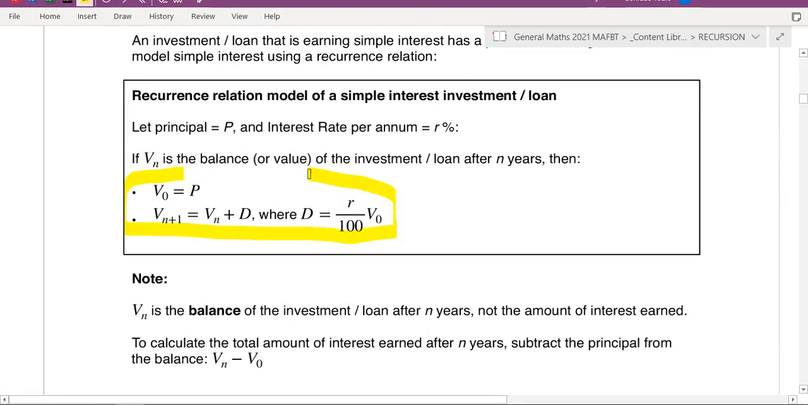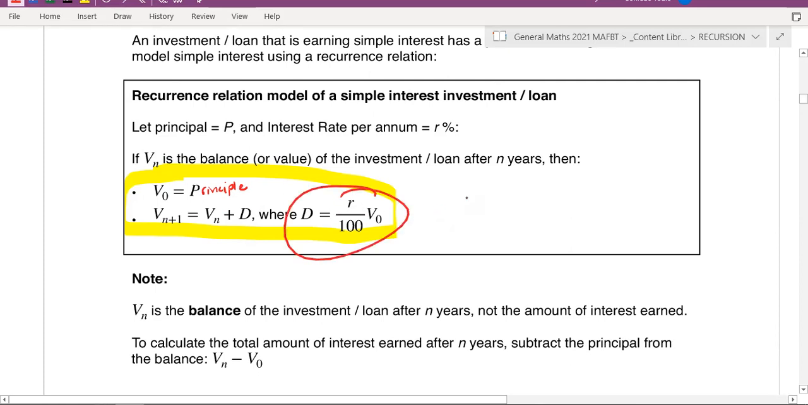Right here. So V0, remember, means the starting amount. P just means principal, or the initial, or the starting amount. And then remember what this means, Vn plus 1. So how do you get the next term? It's the current term plus whatever the common difference is. And to get the D, remember this.